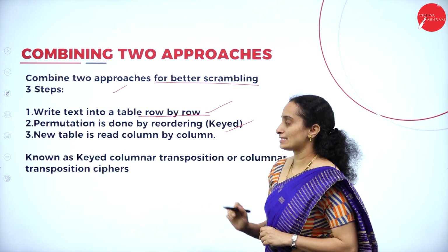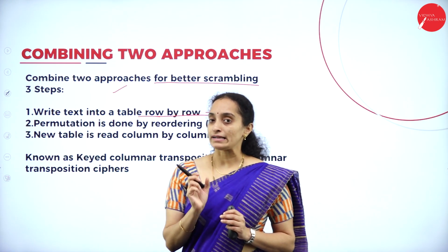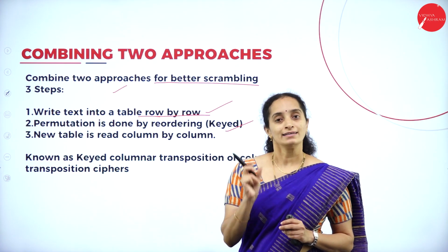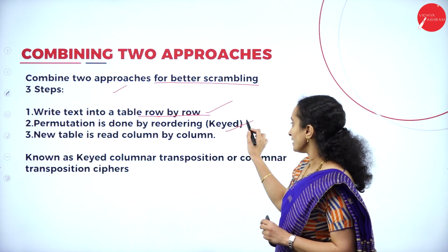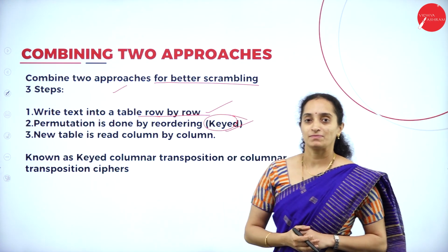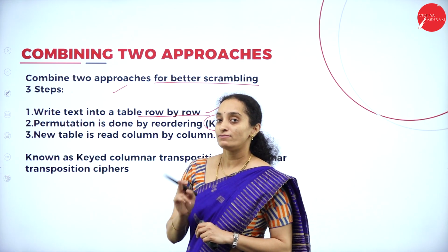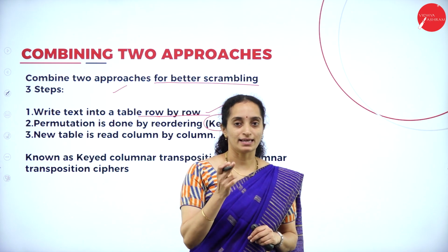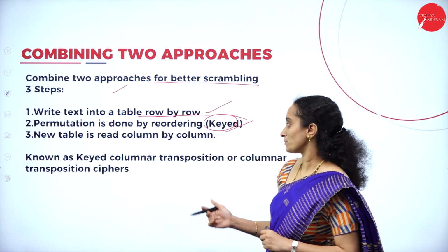In the next step, it will be permutating the characters using the key. Here in the second step, we are combining keyless and keyed transposition.